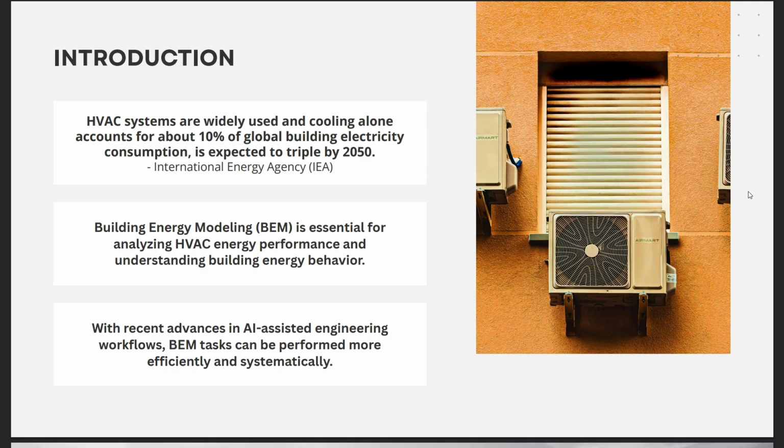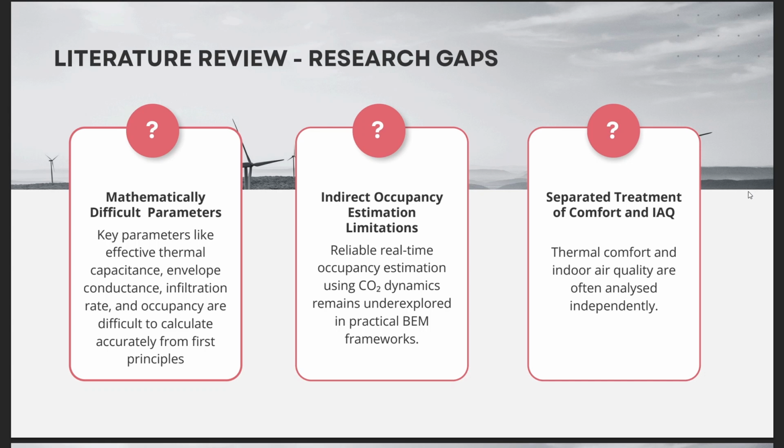HVAC systems alone account for 10% of global building energy consumption, and the IEA expects this demand to double by 2050. Therefore, efficient building energy modeling is essential for analyzing and optimizing HVAC performance. With recent advances in AI-assisted engineering workflows, these traditional building energy modeling tasks can now be performed more efficiently and systematically. Through a comprehensive literature review, these research gaps were identified.